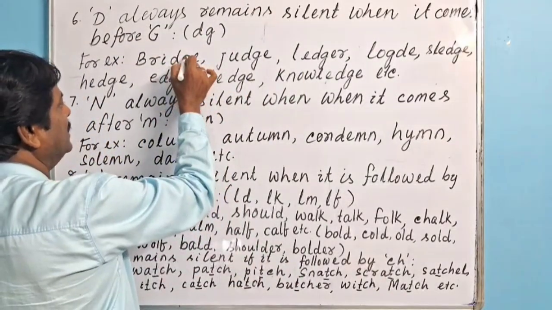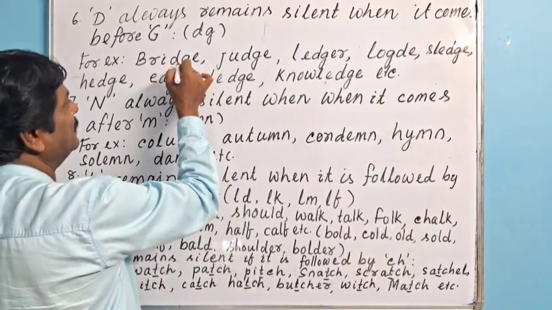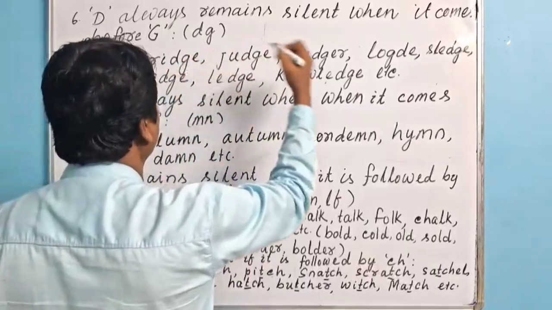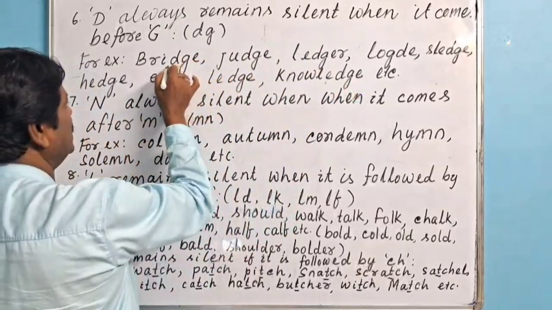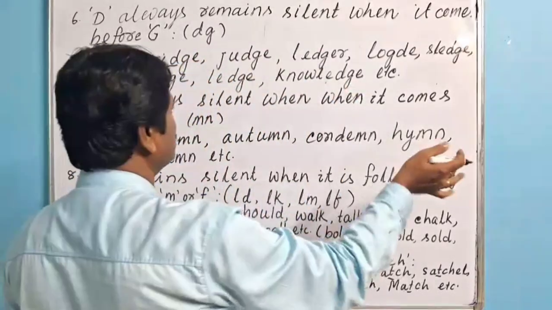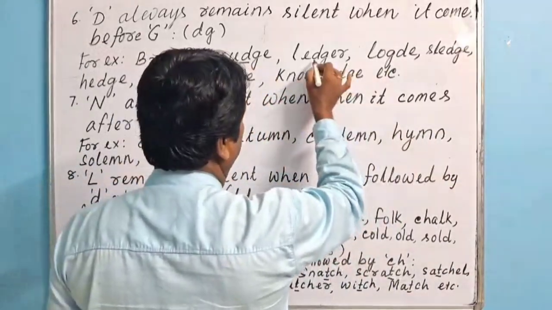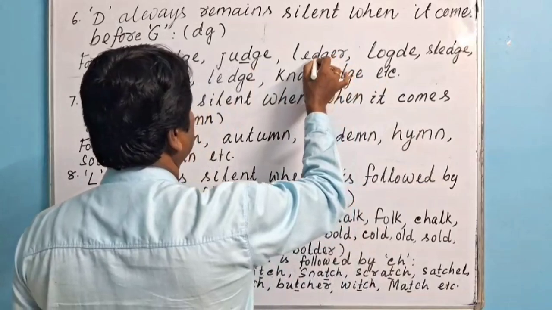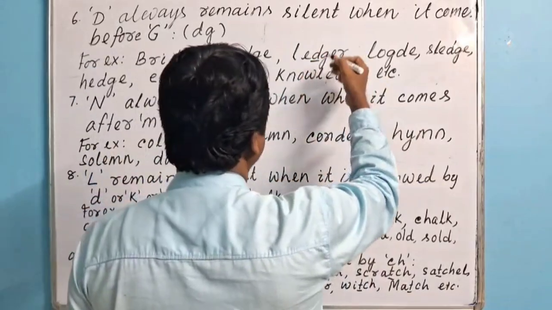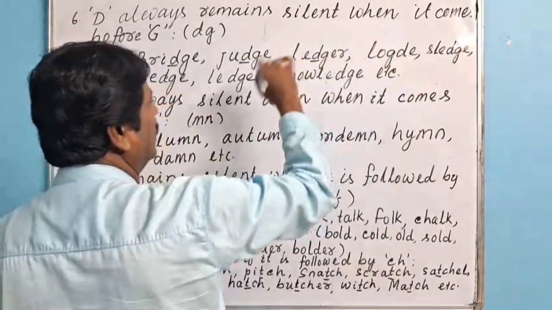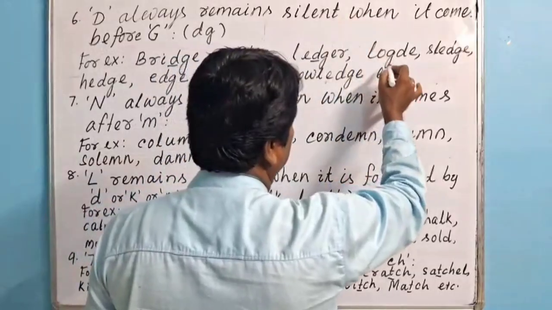Here D remains silent because it comes before G. Judge, same is the case. D is silent here. Ledger, here D is silent because D is silent when it comes before G.